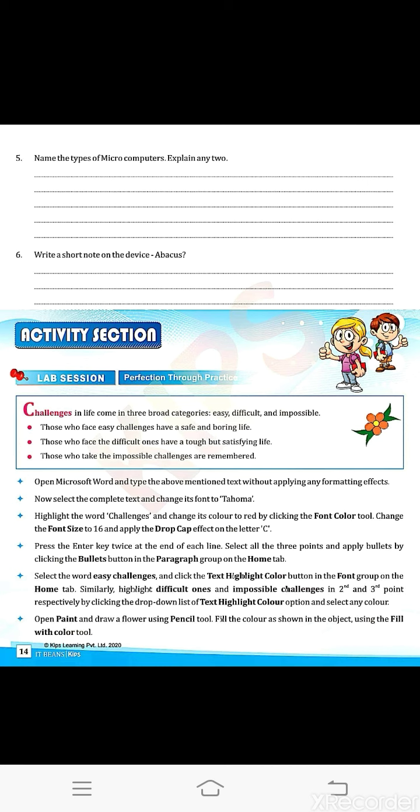Then come to point number 2, laptop computers, underline it. These computers are small in size and can be placed on the lap. These are battery operated and portable. That much.